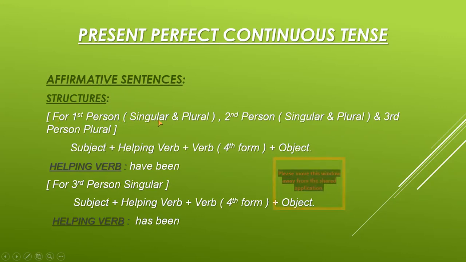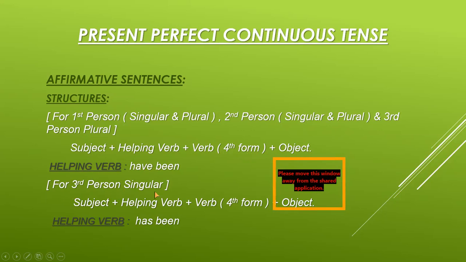For first person singular and plural, second person singular and plural, and third person plural. That is, for first person singular and plural, I and we. For second person singular and plural, you, and third person plural, they. We have the structure: subject plus helping verb plus fourth form plus object, full stop. Remember to place the full stop or question mark wherever they are needed. The fourth form of verb is present continuous, present participle form. Its actual name is present participle form, or it is actually the ing form of the verb. The helping verb we are using here is have been.